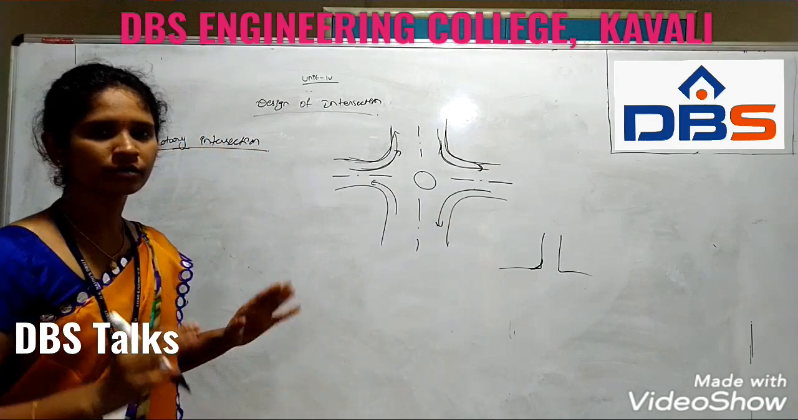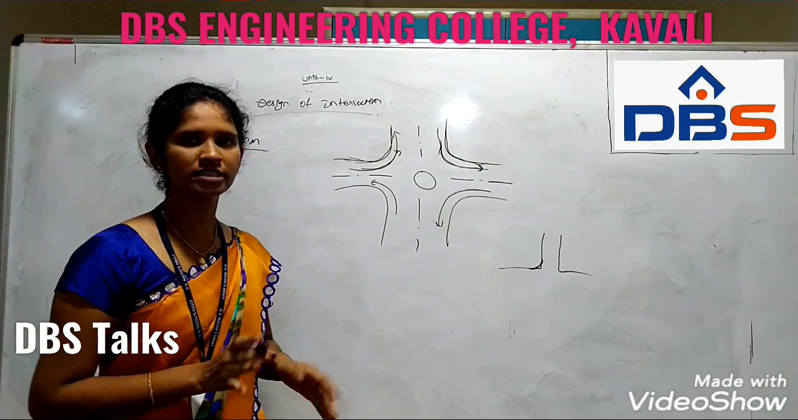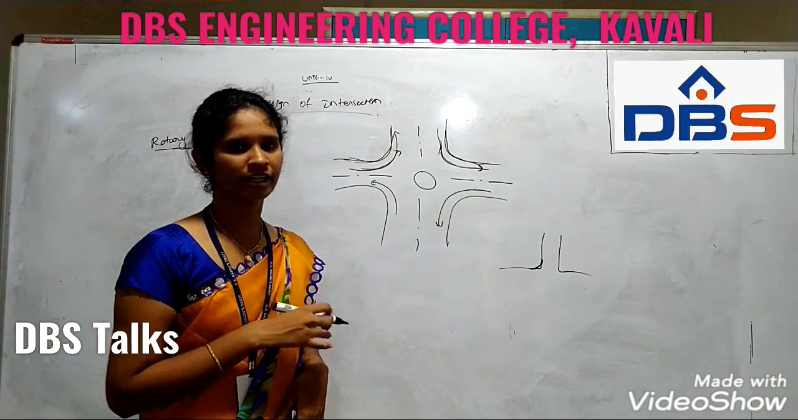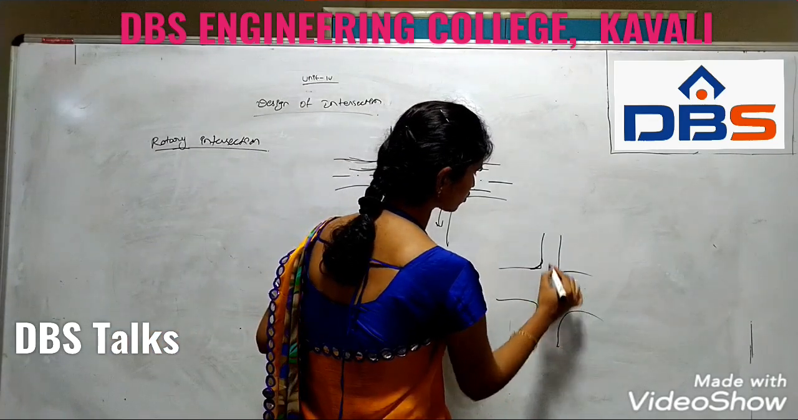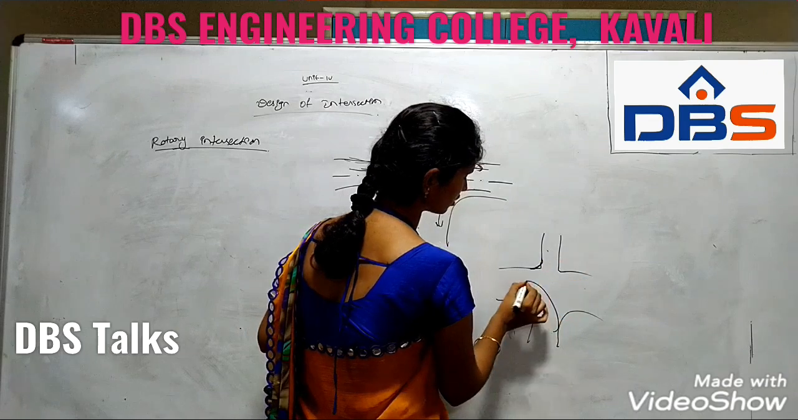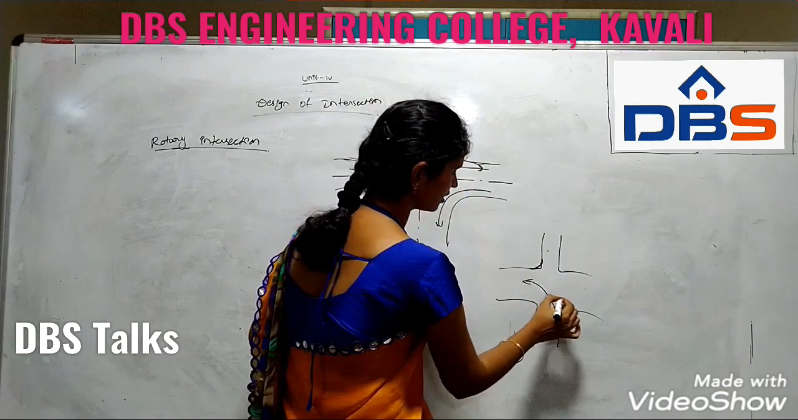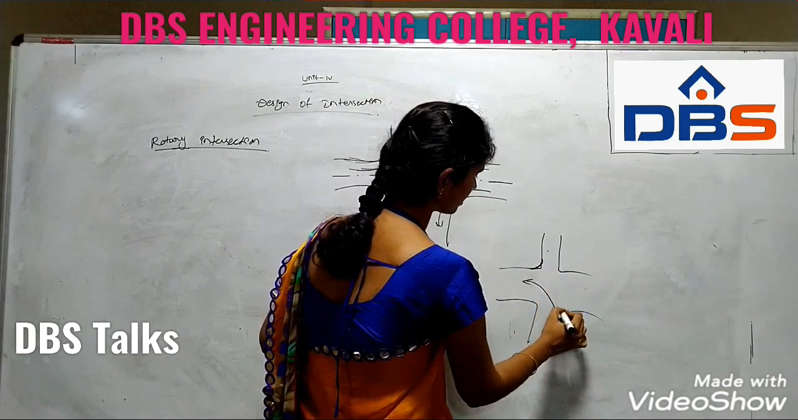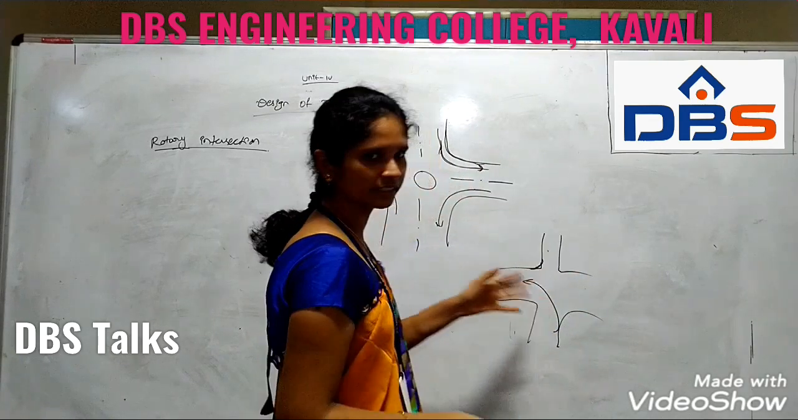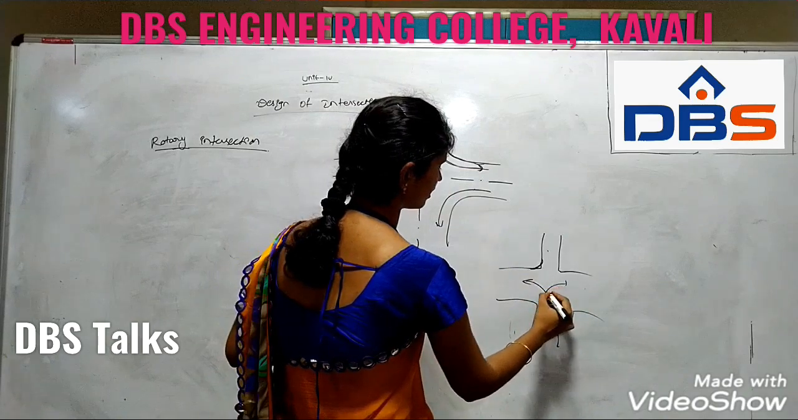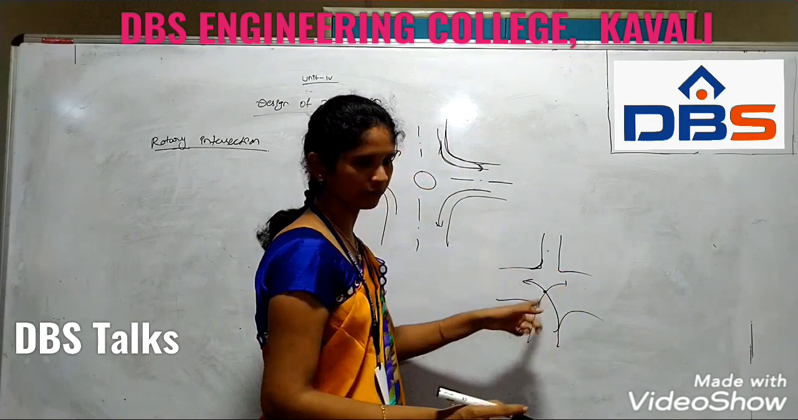Here the main difference is that conflict points are not available in the rotary intersection, whereas in the normal intersection we provide conflict points to move from this direction to the other direction. In a similar way we can provide them here. So these are the conflict points which we provide here.